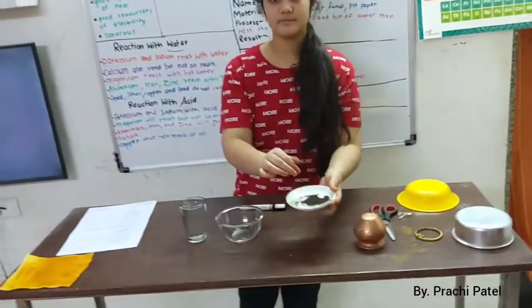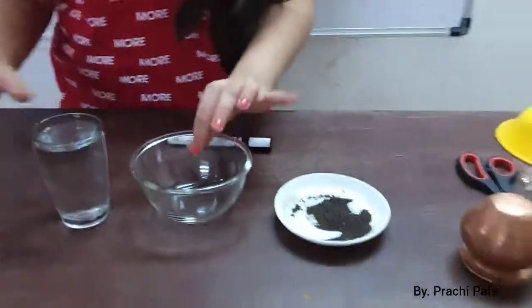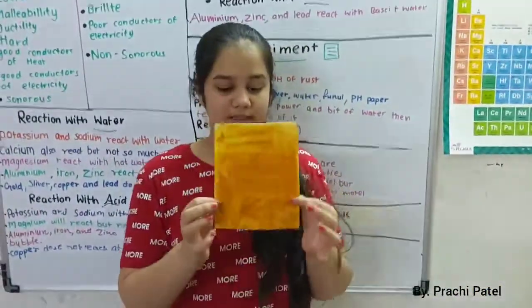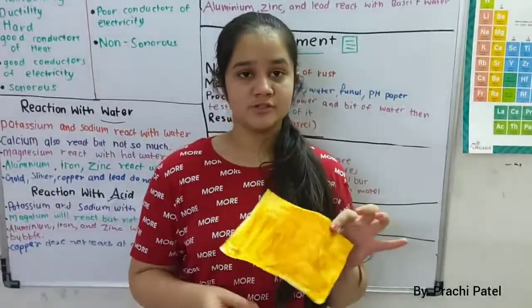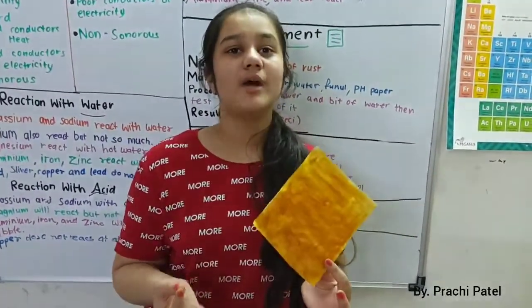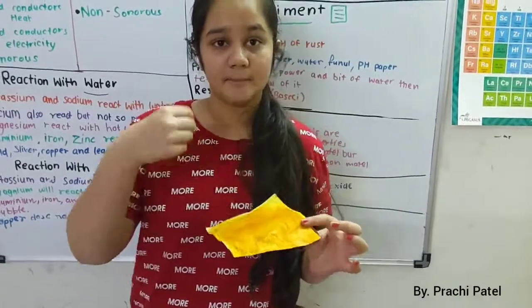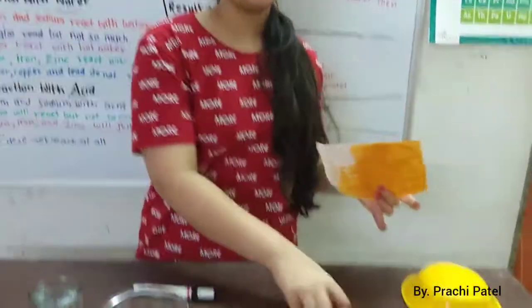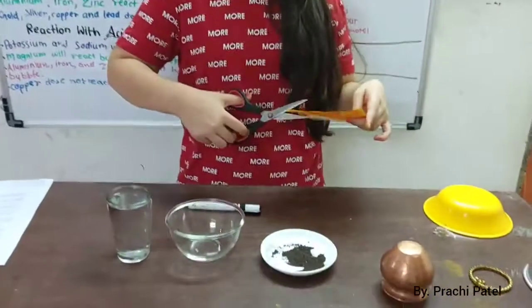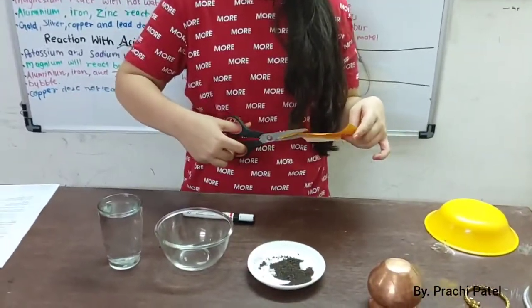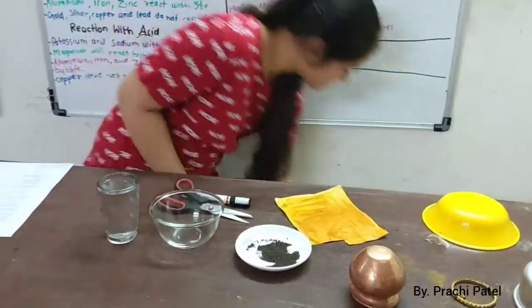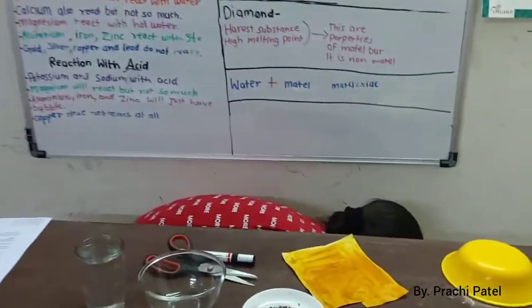Now, I have rust powder over here, you can see. Then I have water, an empty glass, and I have made a pH paper. In this, I have used a turmeric paste. You take some turmeric powder, add a little water like a paint, and paint it on an A4 sheet. You can cut it in whatever size you want. I am going to cut a normal size of pH paper.